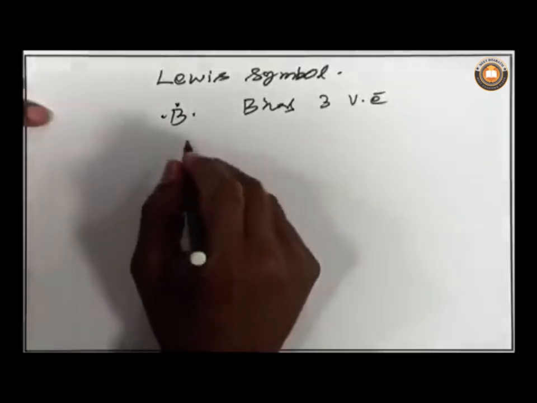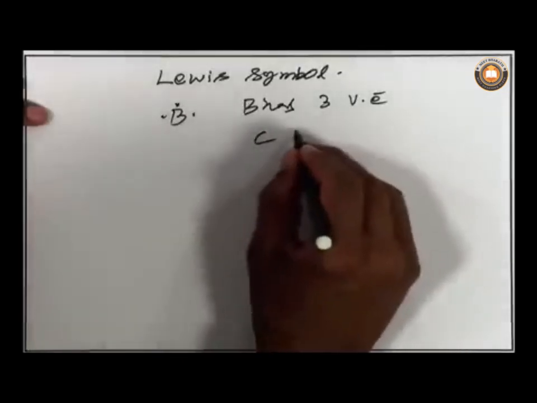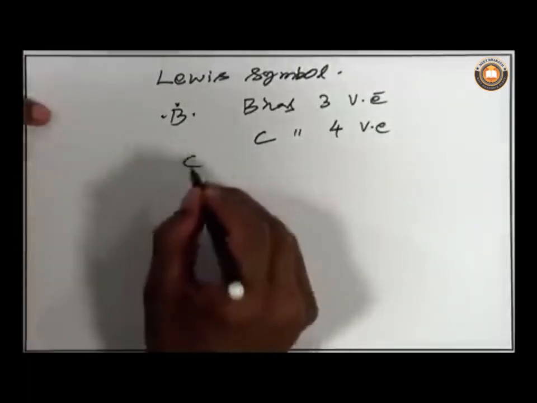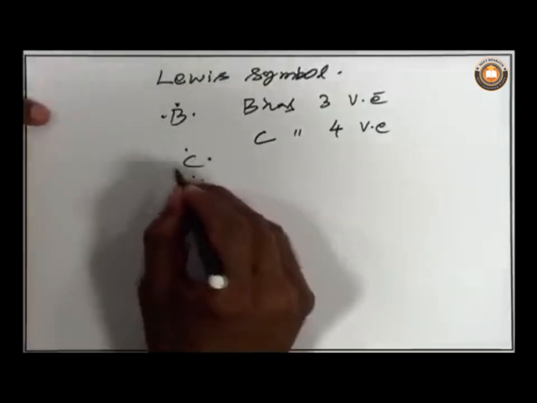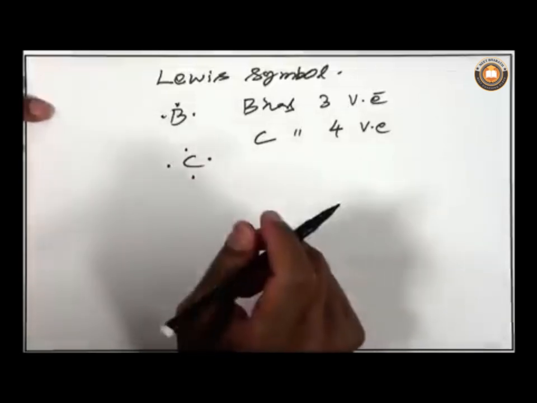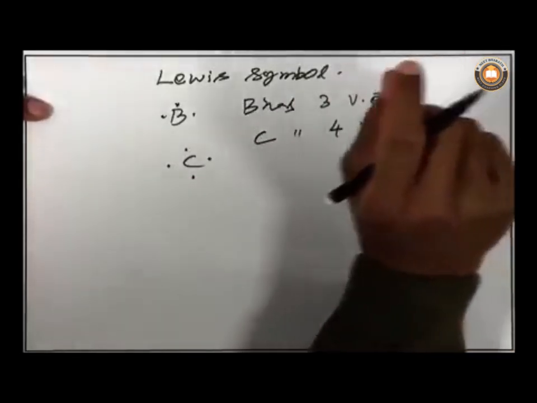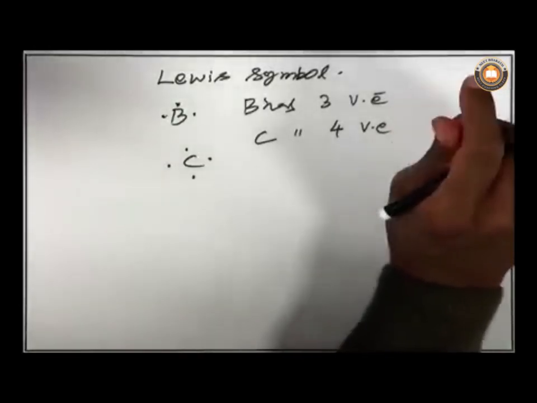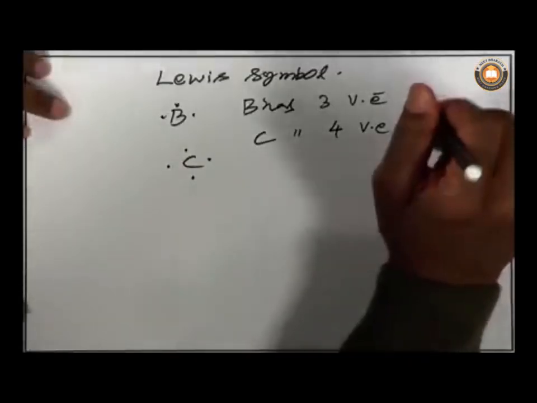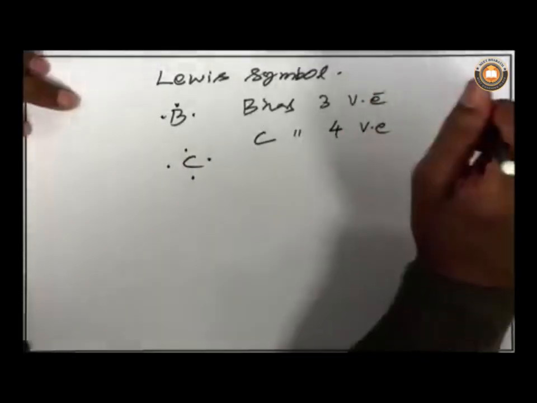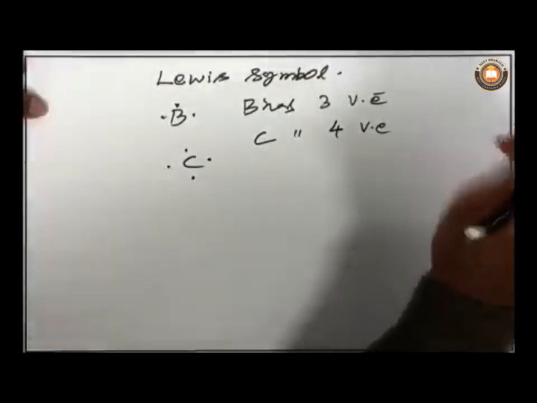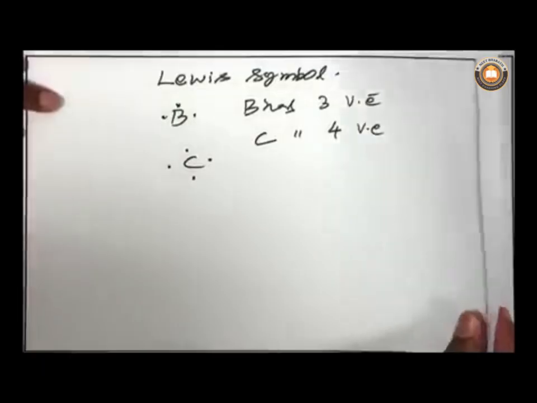For example, carbon has 4 valence electrons, which can be represented this way. These are called Lewis symbols, which represent how many unpaired electrons are present on an atom. Using Lewis symbols, we can draw so-called Lewis structures.